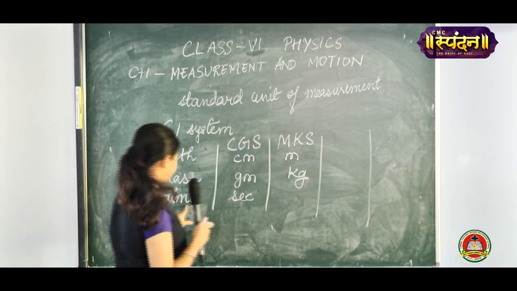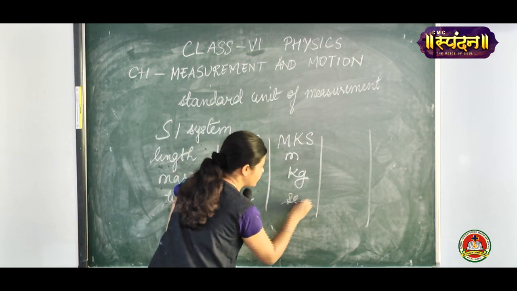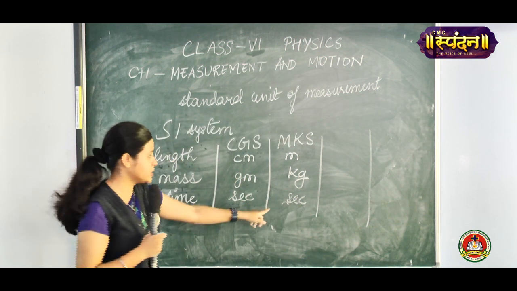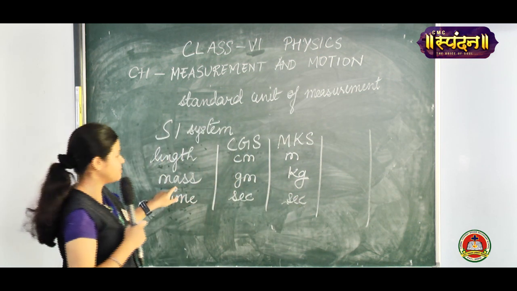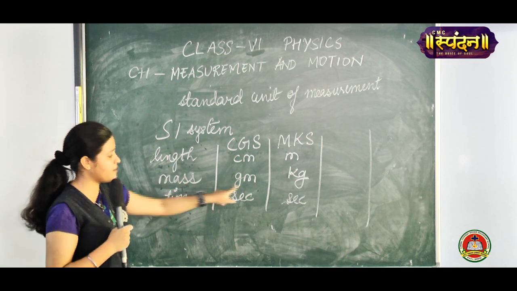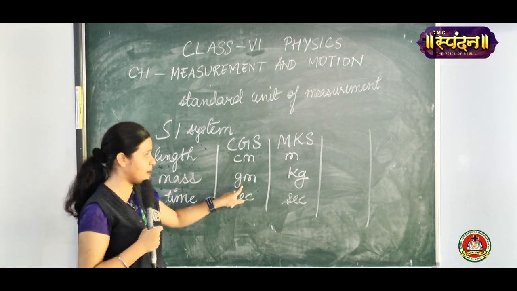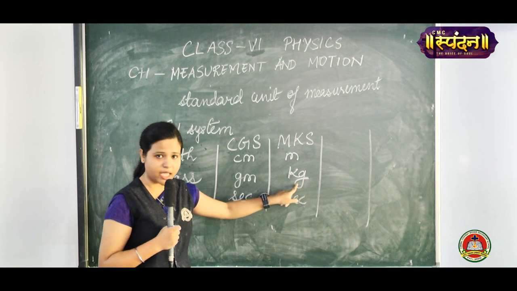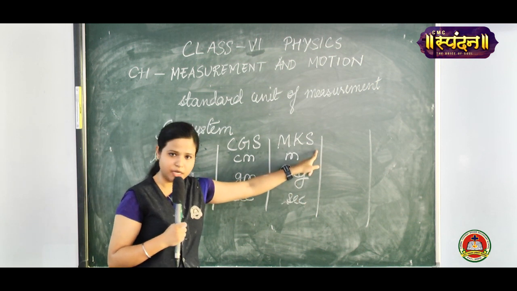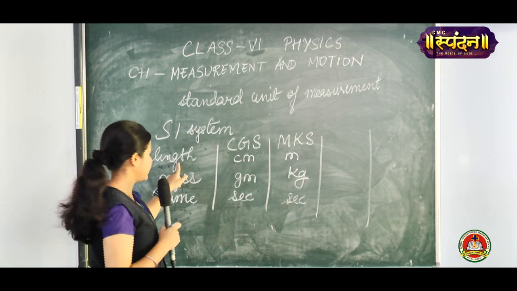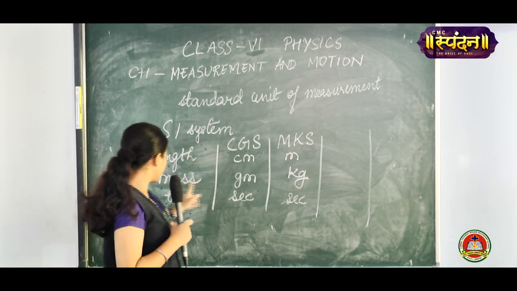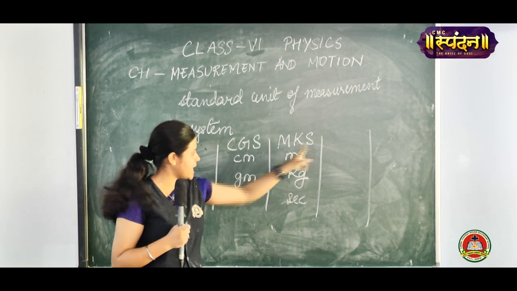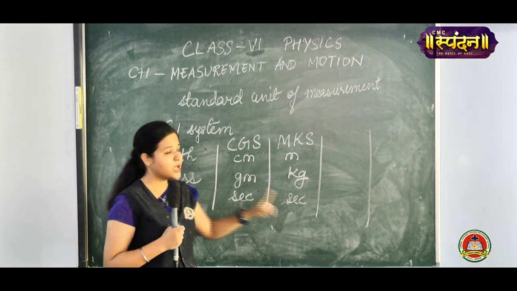And S with time will be seconds, because time could be measured easily in seconds. We only found difficulty with mass and length, because the mass of heavier objects cannot be calculated with gram. It needs to be calculated with kg. So the MKS system was introduced: M for length, that is meter, K for mass, that is kg, and S for time, that is seconds.